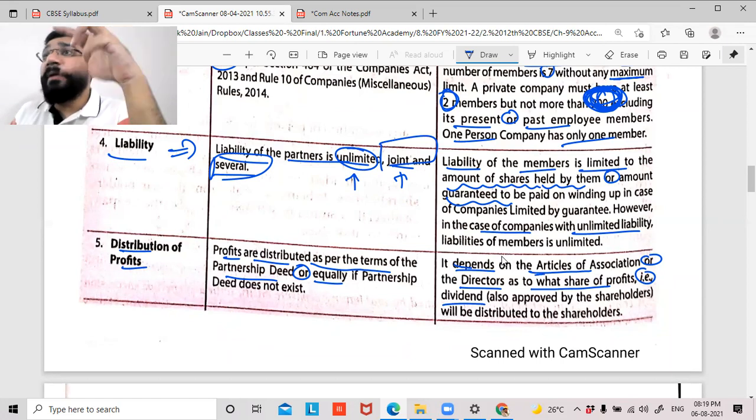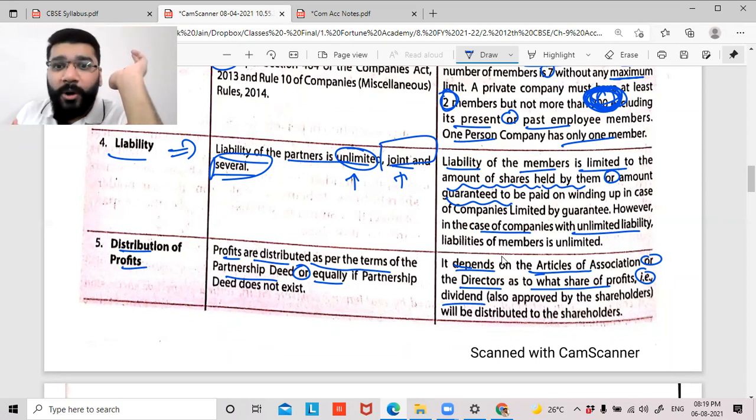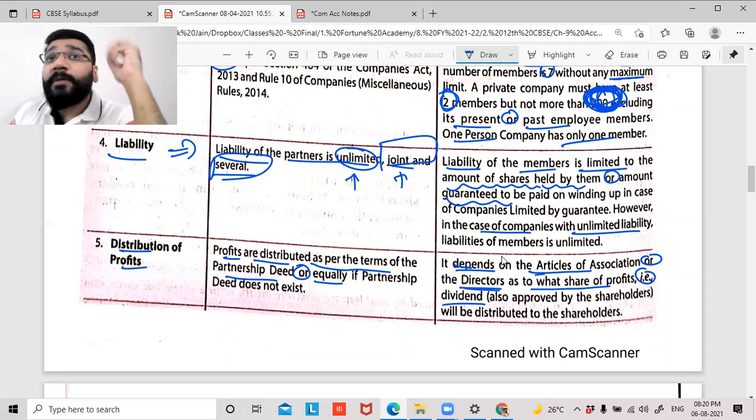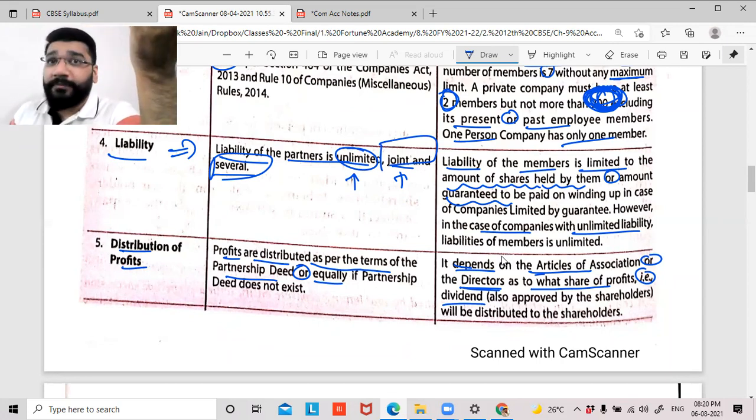So it depends on the articles of association. In the articles of association, they'll mention what the percentage is, who has the authority, when we should give, and when we should not give. All those rules and regulations will be given in the AOA, and the directors may take the call depending on the situation of the company. Now, say there's a COVID period. The company feels that whatever profits it earns, it is better to keep it as a reserve and not distribute, because they might need that money in future.